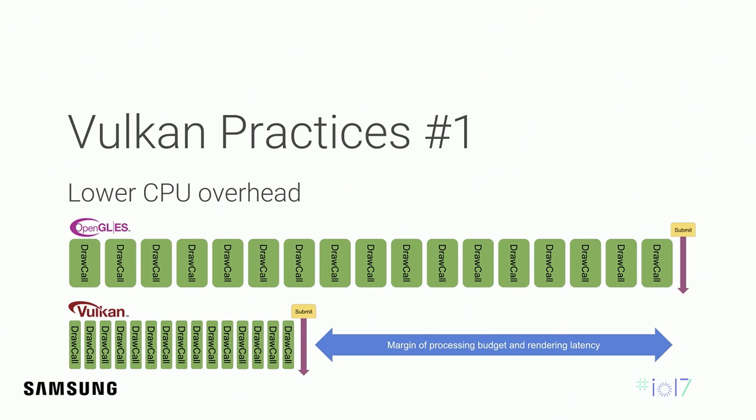First, low CPU overhead. Vulkan is a thin structure, so the driver can have very small overhead on the CPU. Over 100 draw calls can easily spend some milliseconds with GLES, but Vulkan doesn't. This will give you some margin on resources, and you can use this for your own purpose, like better performance or longer battery life.